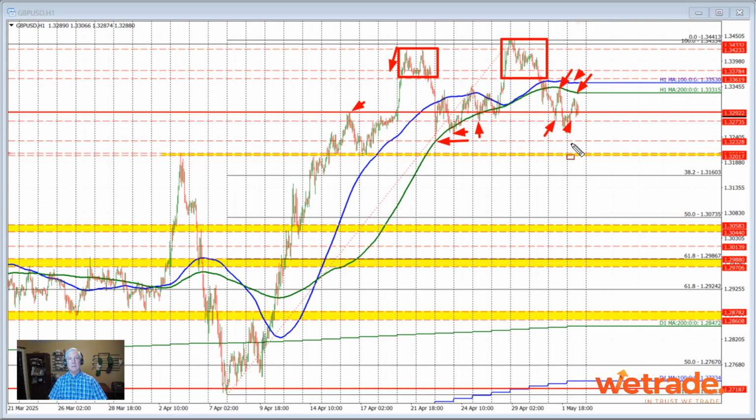On the downside, we have these other levels down through here, including what is a key level for me, this level right through here. This level is defined by this swing high right here, swing high right here, swing high right here. You can see the ceiling, and then the ceiling became a floor right through here, and that level is going to be a key support level on the downside and further selling pressure, 132.01.